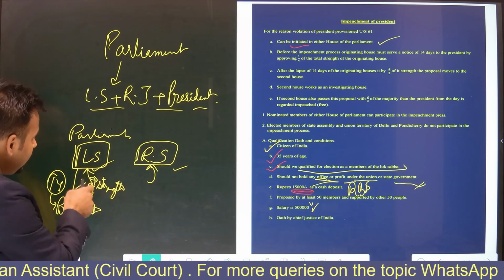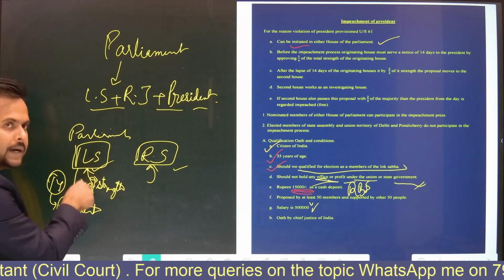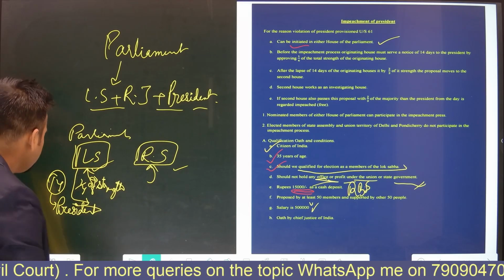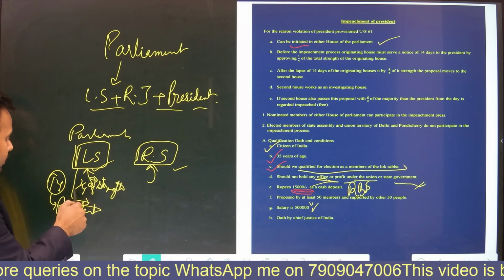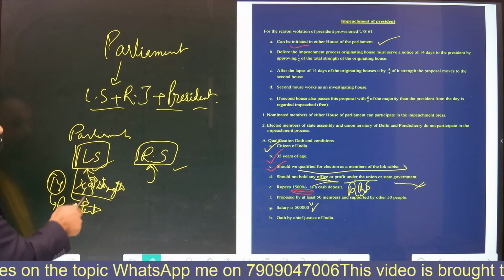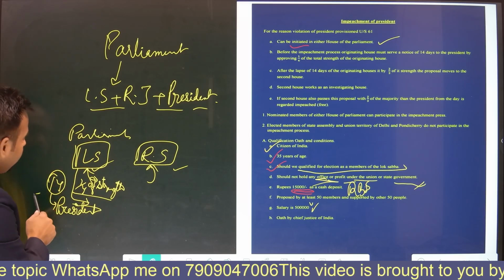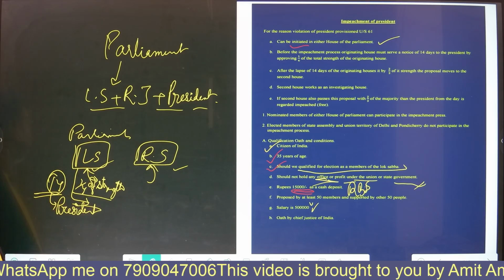But while explaining, I have considered that Lok Sabha has started the process. So 1/4 strength of the Lok Sabha will start an impeachment process while giving 14 days notice to the president.